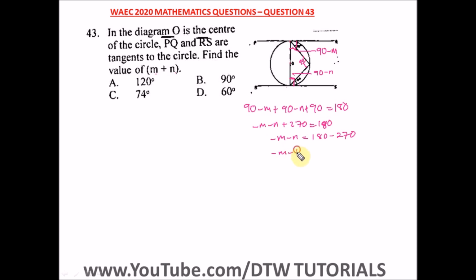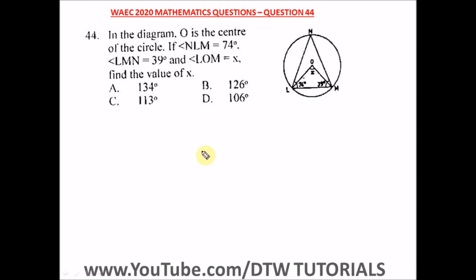So minus M minus N is equal to 180 minus 270, which is minus 90. We can cancel out this negative by multiplying both sides by a negative. Negative times this negative M gives a positive M, times this negative N gives a positive N, and times this negative 90 we have 90. So this is our answer: M plus N is equal to 90 degrees. So our right option here is option B.